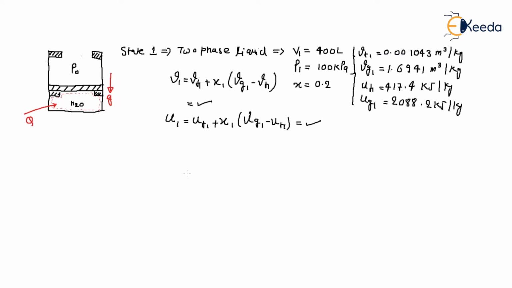Now, what is the mass of the system? This is a closed system. The volume V1 is 400 times 10 to the power minus 3, divided by the specific volume, which you can calculate as V1. So this is your mass. If you have the mass, now when heat is supplied, what is the state?